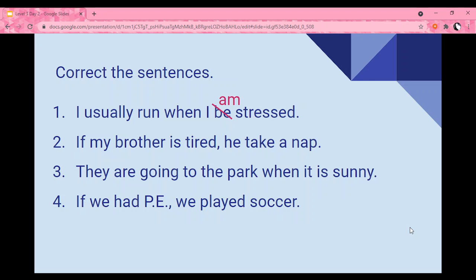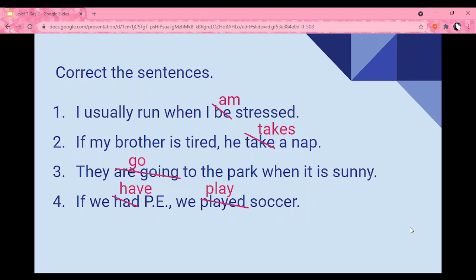Okay? Let's see. If my brother is tired, he take a nap. Once again, we have base form, so we should use simple present. If my brother is tired, he takes a nap. They are going to the park when it is sunny? No, right? This is not zero conditional. They go to the park when it is sunny. If we had PE, we played soccer. If we have PE, we play soccer.